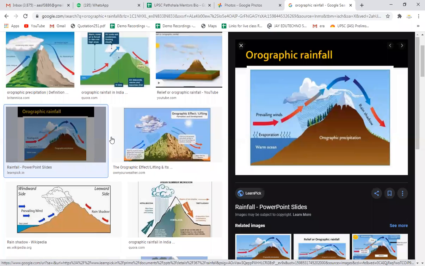But during the rainy season in India, why is there continuous rainfall? Because there is continuous supply of the moisture brought by the southwesterly monsoon winds. So southwesterly monsoon winds come from the Arabian Ocean and bring the moisture continuously, and that is why there is more rainfall during the rainy season.